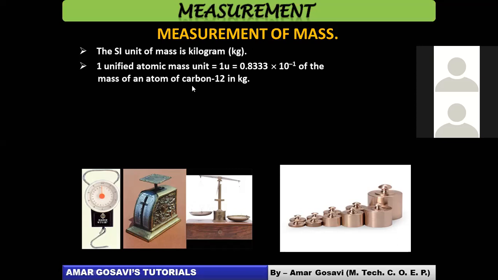Now when it comes to larger masses, we'll talk about that also. Larger masses, comparatively larger masses, you can see these are the materials, so these are the instruments with which you can measure the comparatively larger masses. So this is the methodology for measuring small mass, you can see.